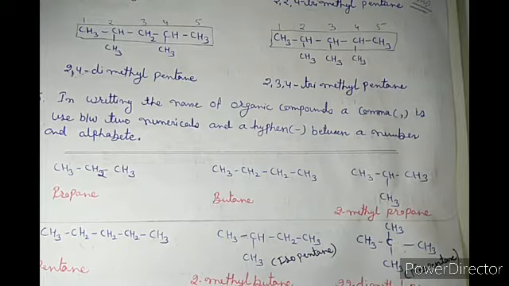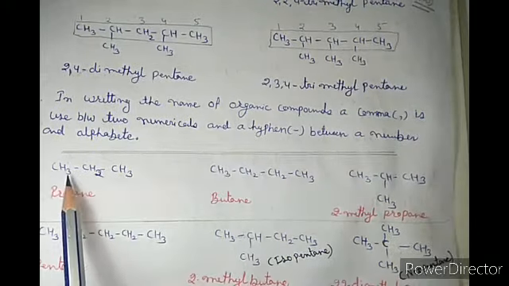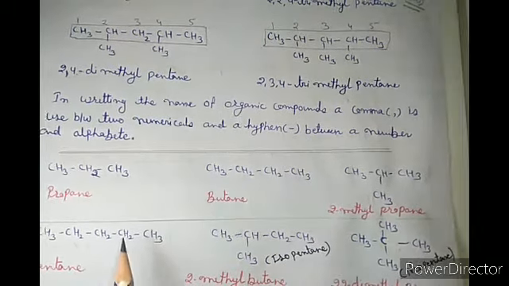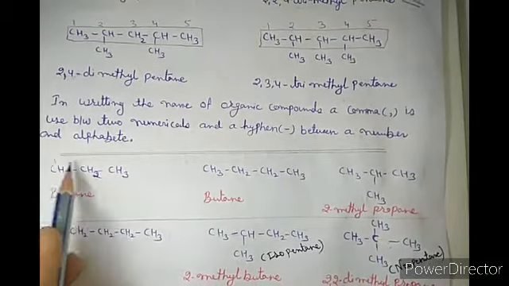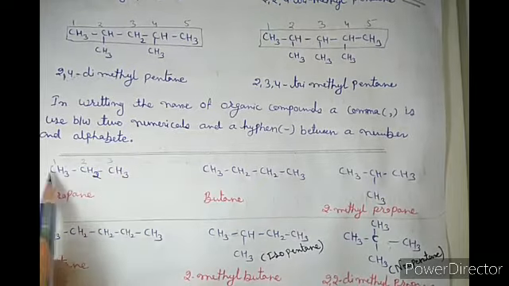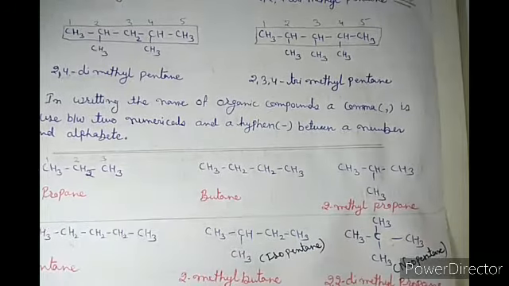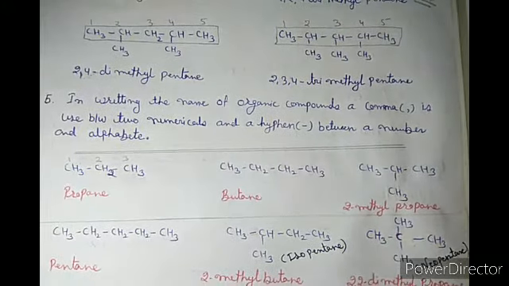Now the first one is CH3 CH2 CH3. Here if we consider the main chain, then it is 1, 2, 3 carbons. You can start from either side because there is no substituent, so it is a simple chain, and in the case of a simple chain we can start from any side. Okay, so that is the main chain.